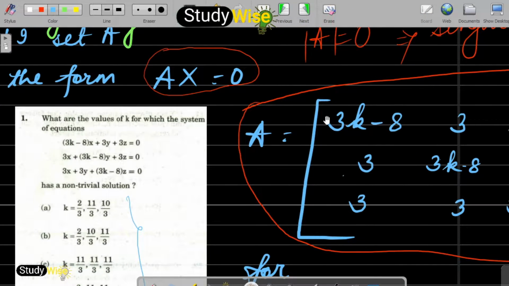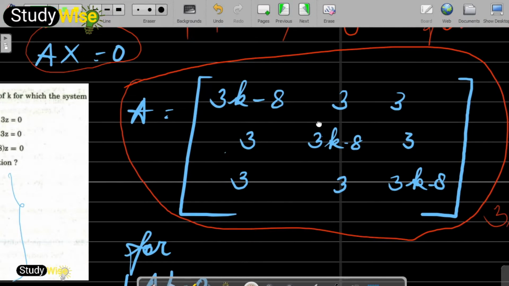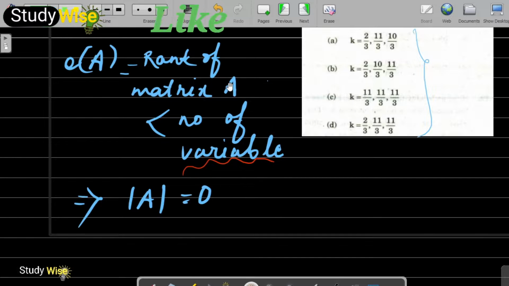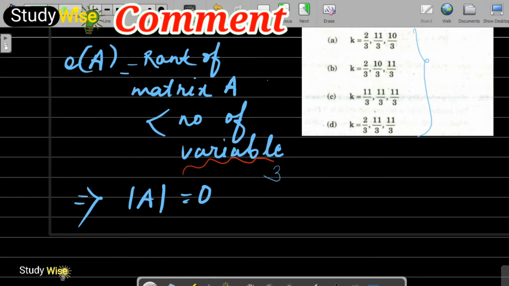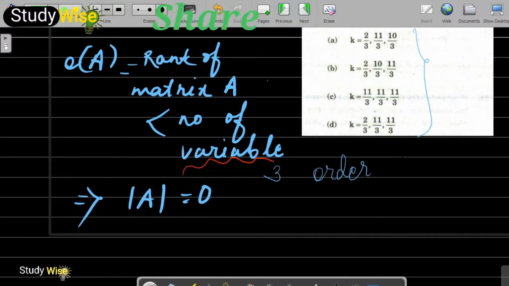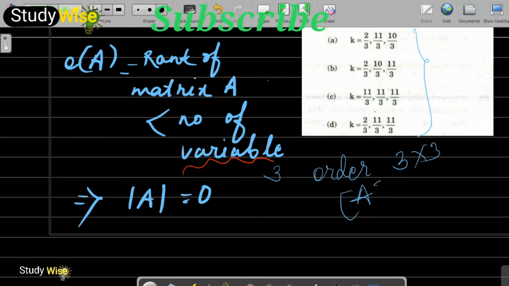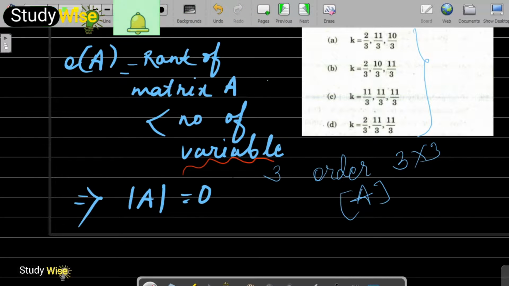So the order of the matrix A is 3 cross 3. The rank of the matrix should be less than the number of variables, which is 3, and this can be satisfied when the determinant of A is equal to 0.